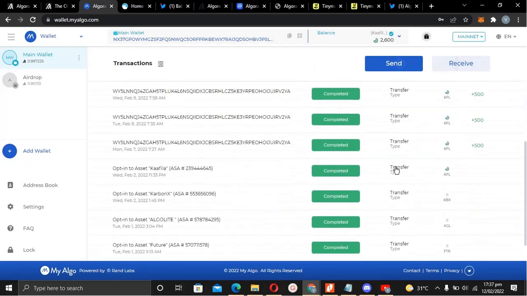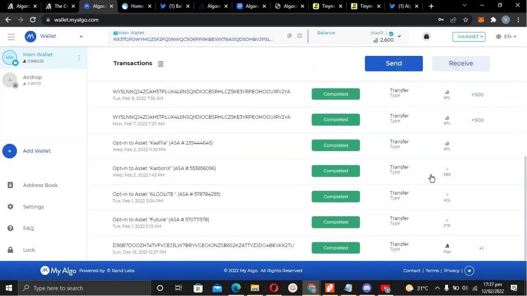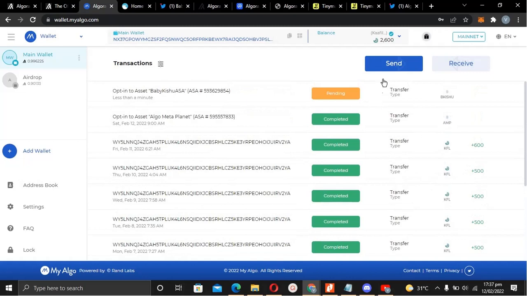That's because I've been adding some assets, and you just get a very tiny fee deducted. So you can get Algo from Binance, Coinbase, or whatever exchange it is listed on. You can get some Algo there and send it over to myalgo.com or your Algorand wallet. With a minimum of one Algo, you should be able to add any asset.